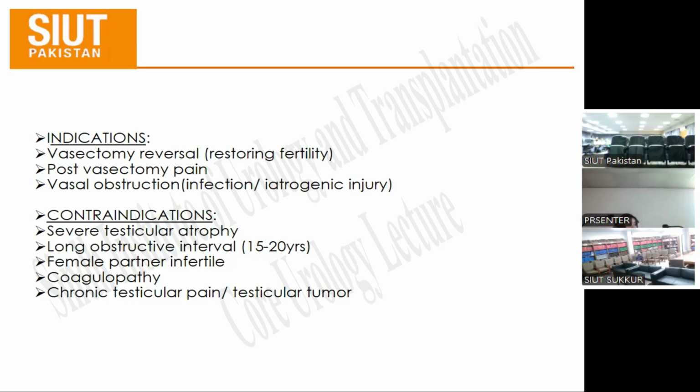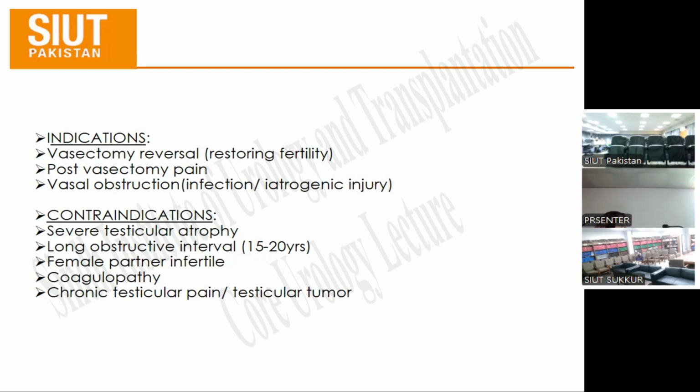For this procedure, you have to have the microscope in the OR, because the stitch you use is 9-0 or 11-0. We have seen 6-0 or 7-0, but here 9-0 or 11-0 stitches cannot be appreciated with our naked eye. We have to have some assistance of microscopy. There is no splinting of ducts here. In all the anastomoses in urology, like the ureter, we have to do proximal and distal spatulation. But here we have to cut the two ends, and then the anastomosis is carried out under vision, and the anastomosis should be patent.